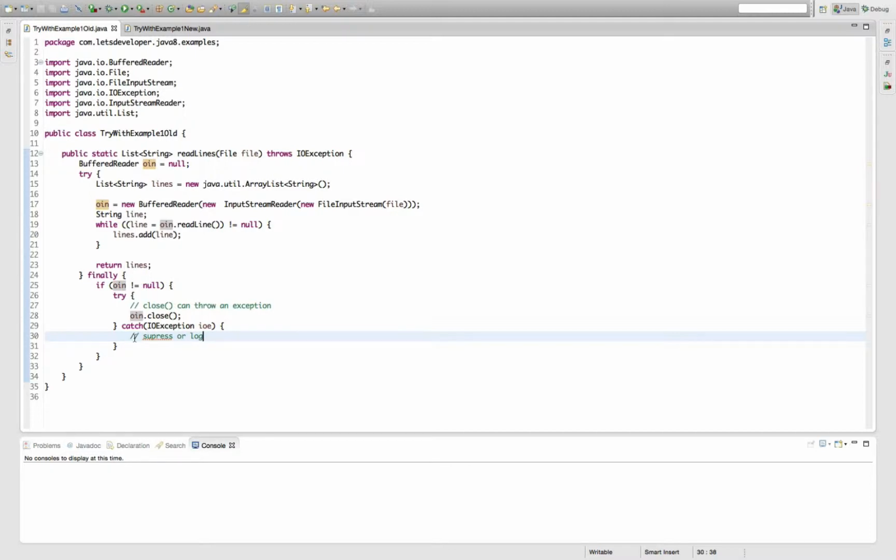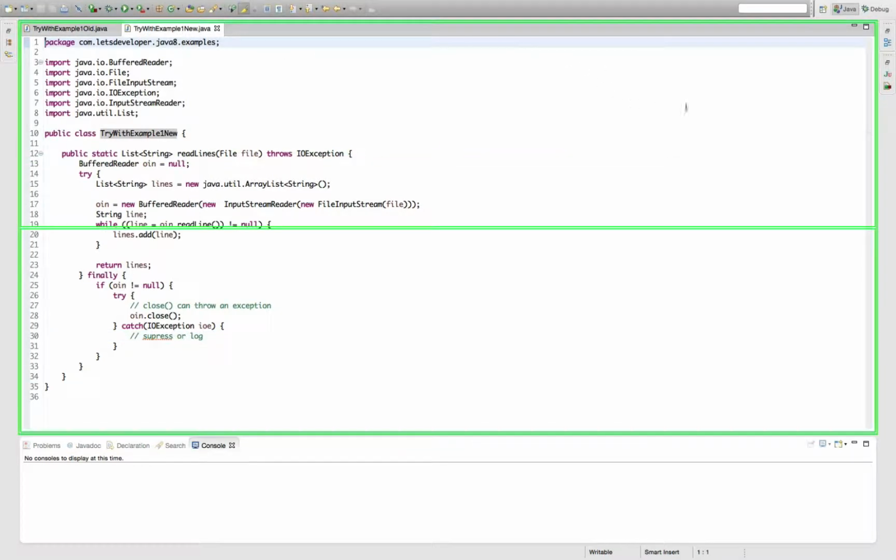So, this handling is actually quite verbose and it's easy to be done wrong. So for Java 8, there was something introduced that helps us handle these things more easily, and that's called try with resources. Let me show you how this code looks if I use this new feature.